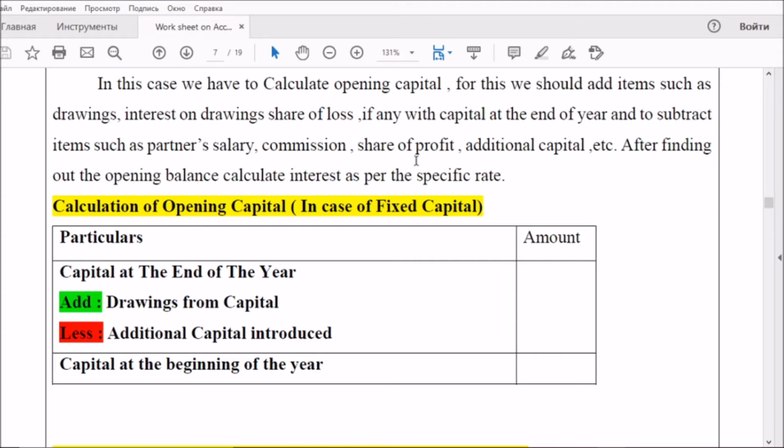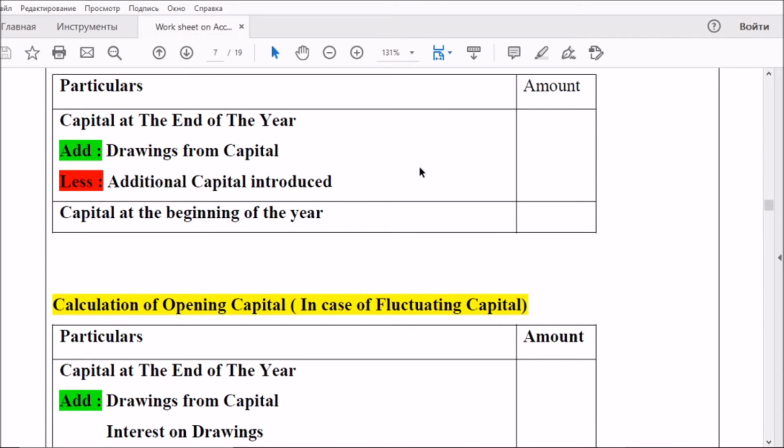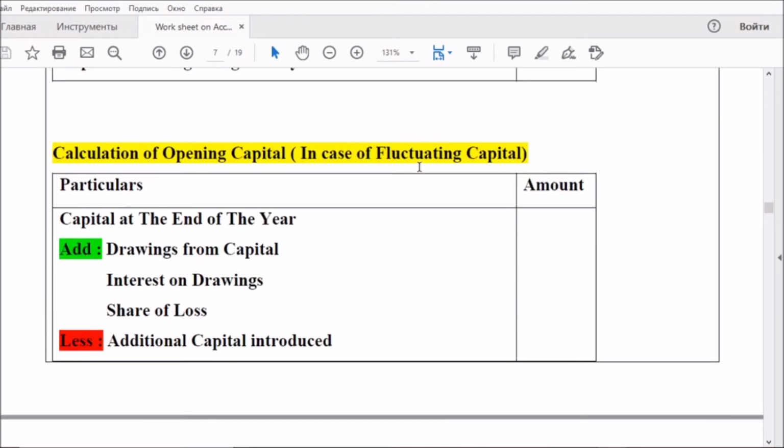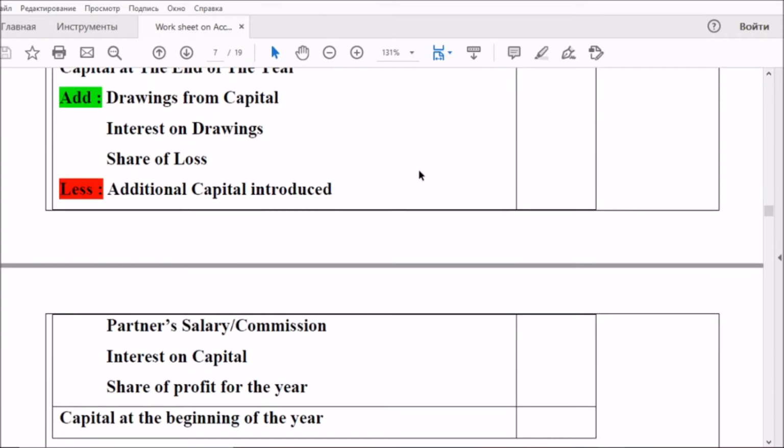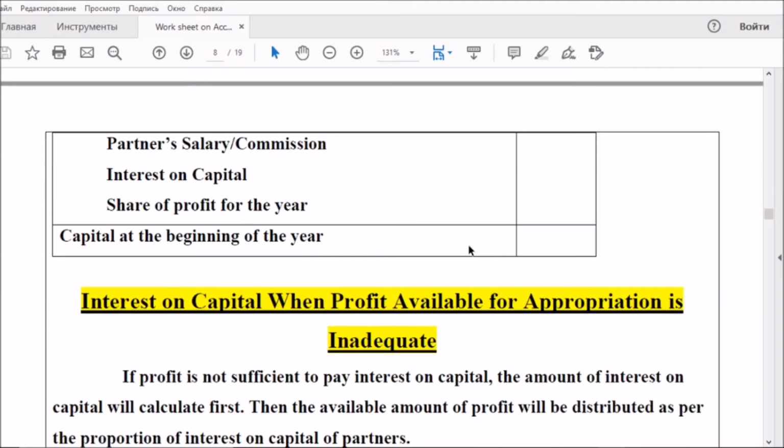This is the opening capital calculation in the case of the fixed capital method. But if we are preparing the statement of calculation of opening capital under the fluctuating capital method, we have to be very careful. Capital at the end of the year will be there. We have to add interest on drawings, drawings from capital, share of loss, and we have to deduct additional capital introduced, partner salary or commission, interest on capital, share of profit for the year. Then we will get the capital at the beginning of the year.